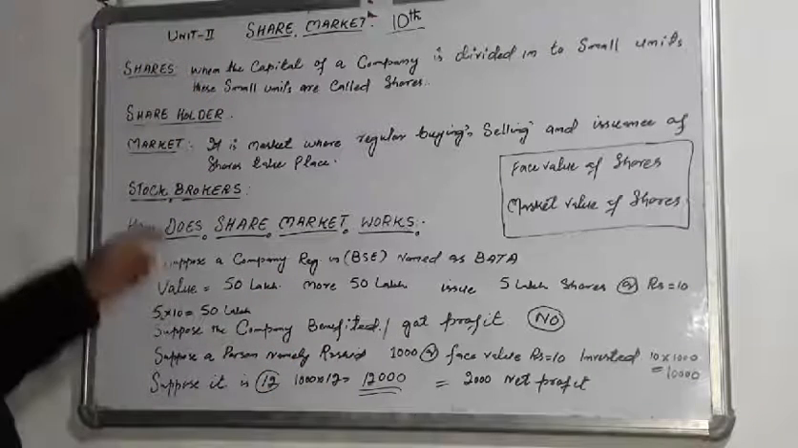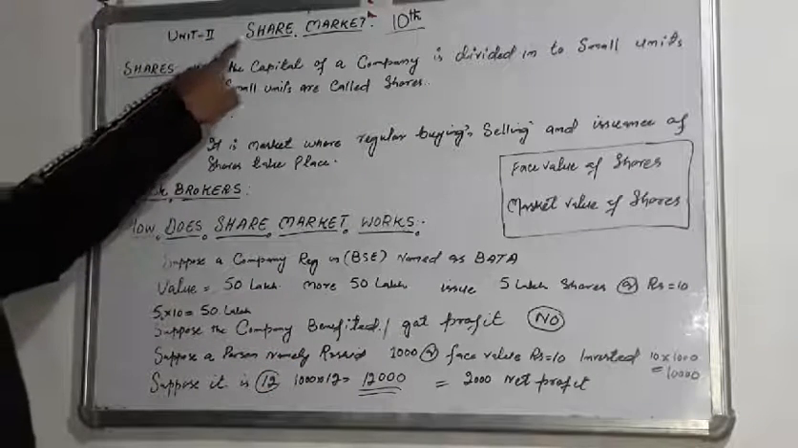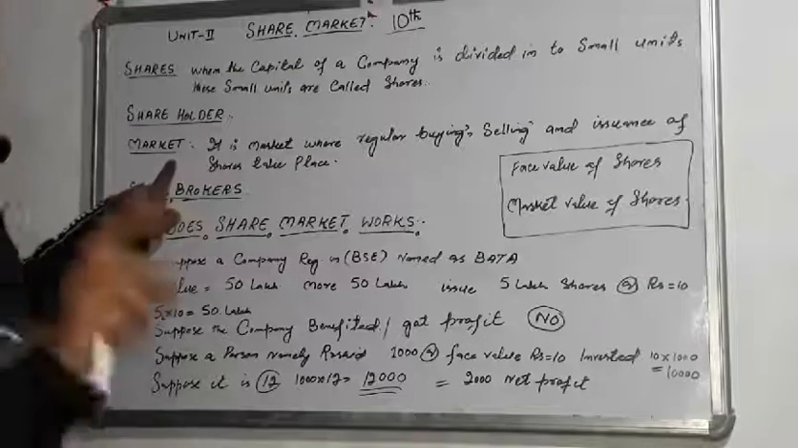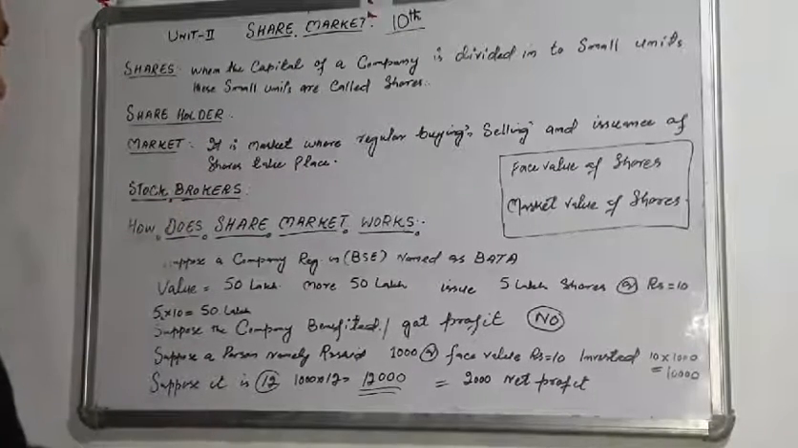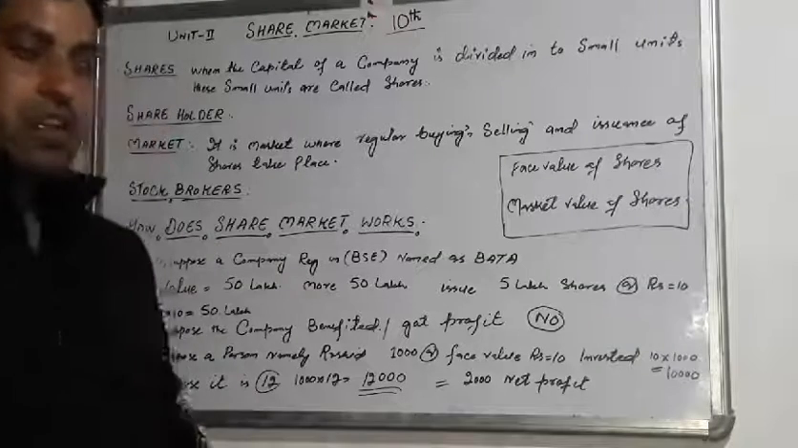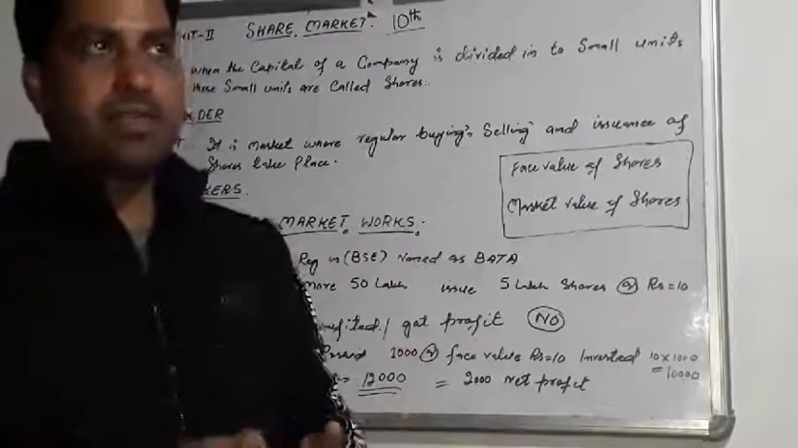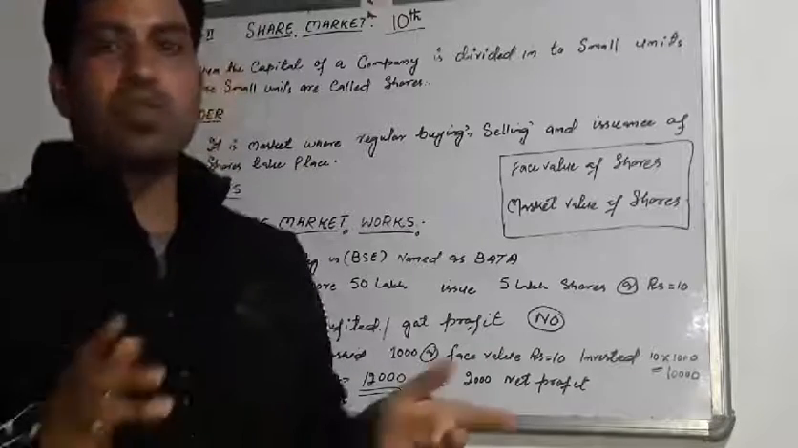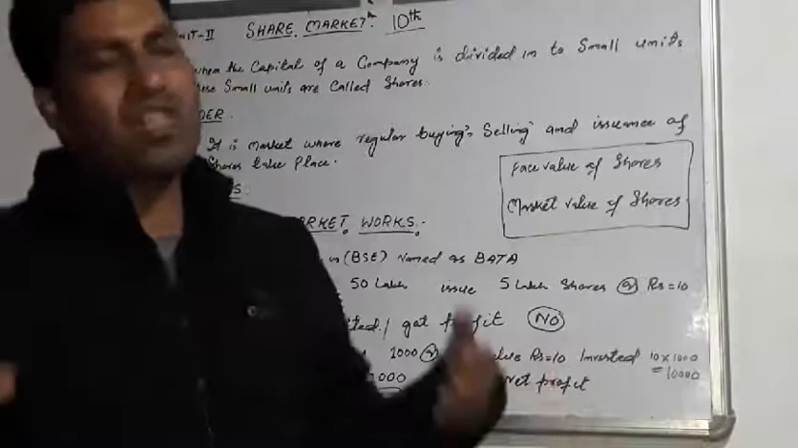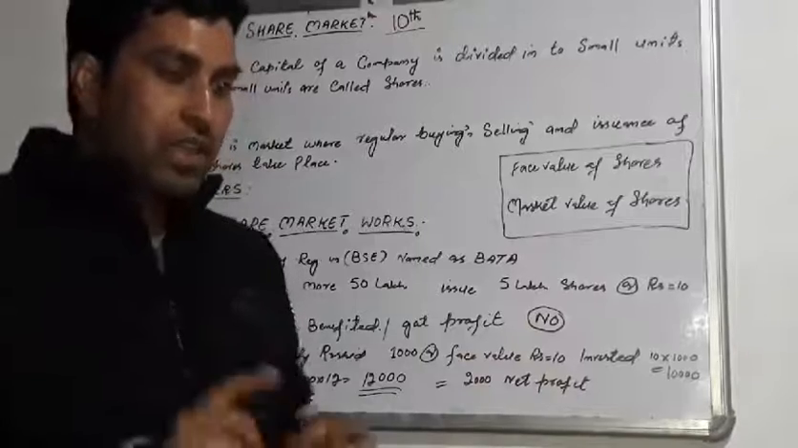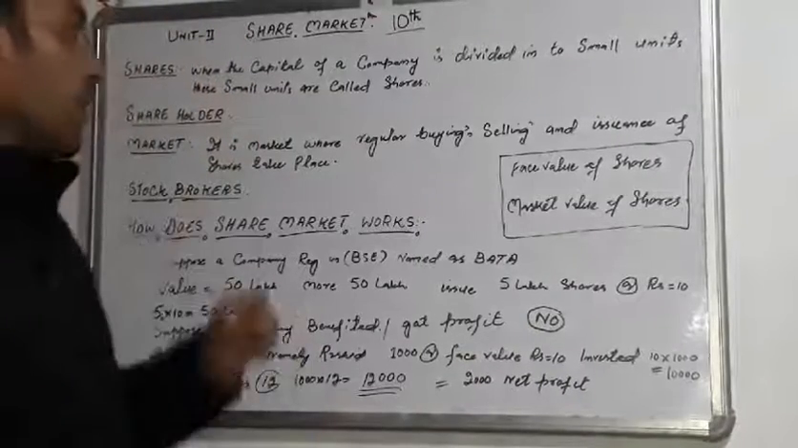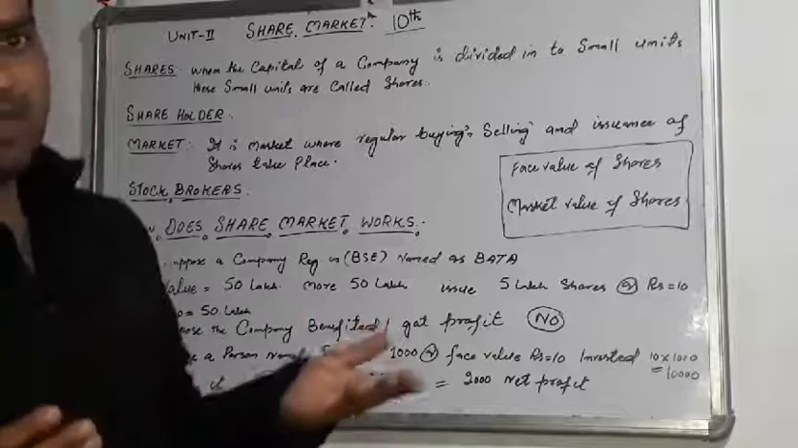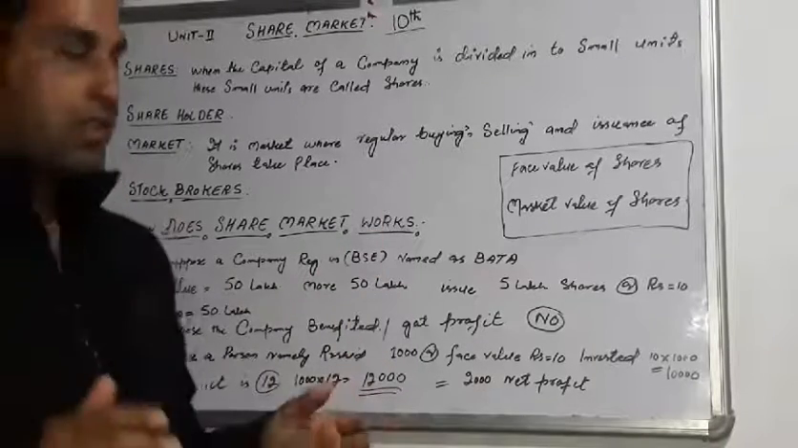Now the second concept after shares is market. I will discuss here what actually market means in share market. If we see the common definition, a market is any place in the world where buying and selling of goods and services take place. That's called a market, whatever the place is. But here the meaning of market is totally different, because we are discussing share market. So the common market and the share market have a wide difference.